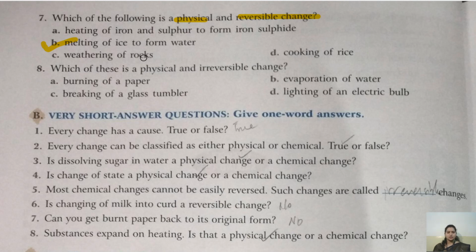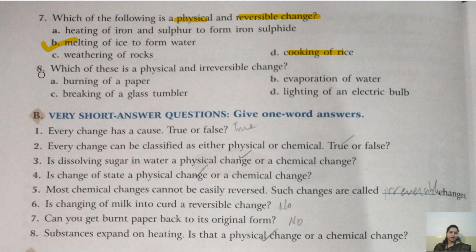Okay, so it is an irreversible process. Cooking of rice. Once we have cooked the rice, we cannot convert the rice back to its raw form. So again, it is an irreversible change. So what is the correct answer? Correct answer is B. For seventh, answer is B.